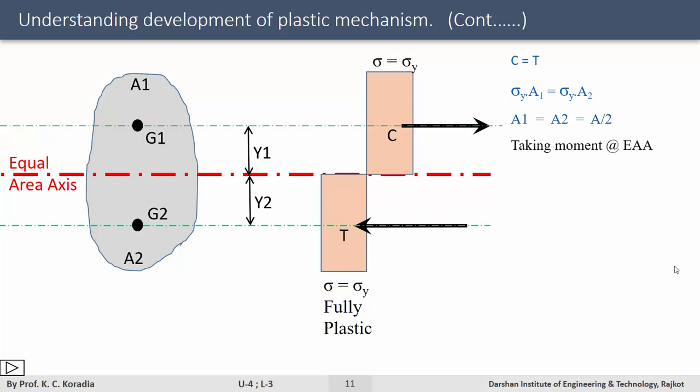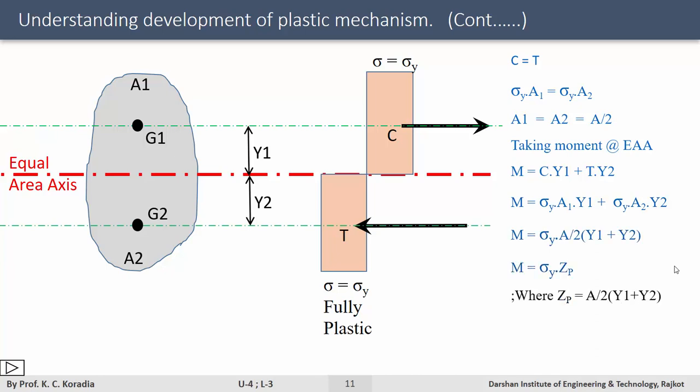Taking the moment about the equal area axis, it will give M is equal to C into Y1 plus T into Y2. That is equal to sigma y into A1 into Y1 plus sigma y into A2 into Y2, which is equal to sigma y into Zp, where Zp is known as plastic sectional modulus, which is equal to A by 2 into Y1 plus Y2.